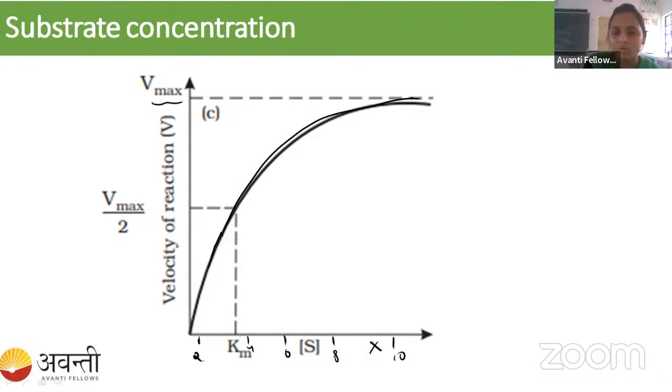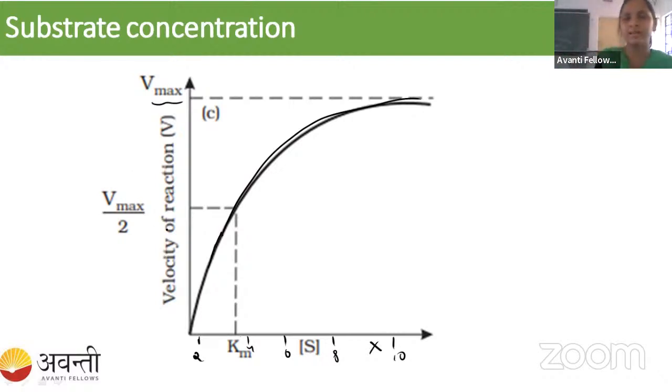At that time, what happened? It reaches the maximum velocity. It is not able to convert more than what it did. It will convert the same number of substrate molecules into the product. So that is what we call Vmax. No enzyme is free to convert the other substrate into the product. So Vmax is the maximum velocity of the enzyme.